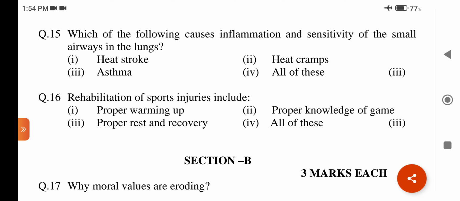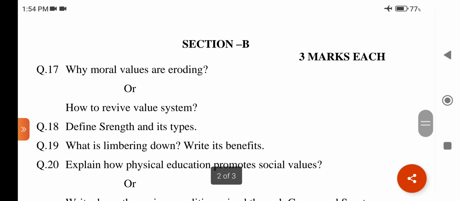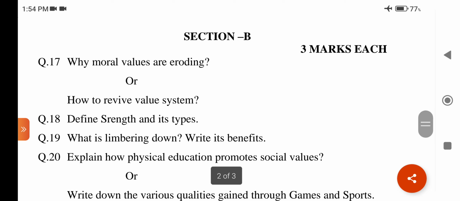Question number 16. Rehabilitation of sports injuries includes: option first, proper warming up; second, proper knowledge of game; third, proper rest and recovery; fourth, all of these. Answer is option third, proper rest and recovery. Section B. Each question carries 3 marks.